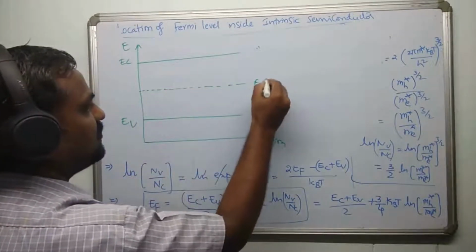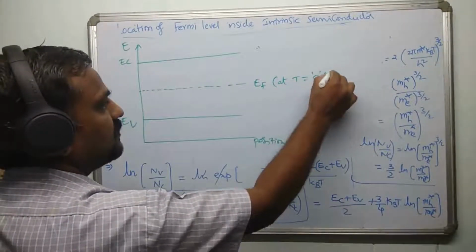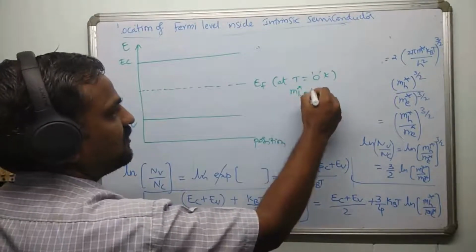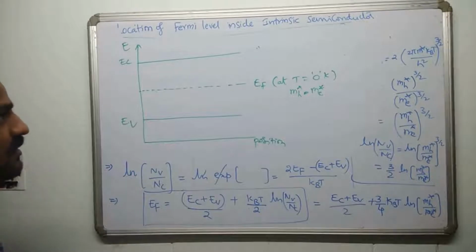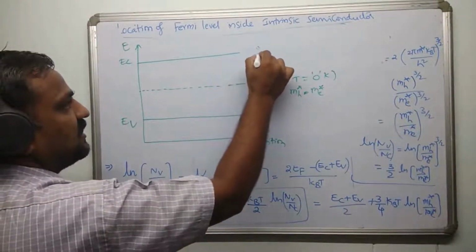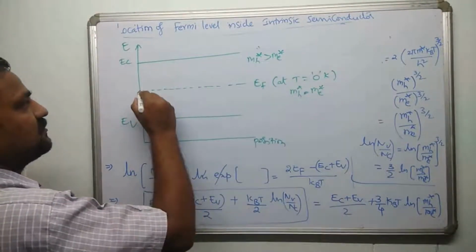So this is the lower EF at T equal to 0 Kelvin. And the same thing is applicable when mh star is equal to me star. If this is satisfied, then also the Fermi level will lie there. Whereas in a case where mh star is greater than me star, the graph is going to be something like this.